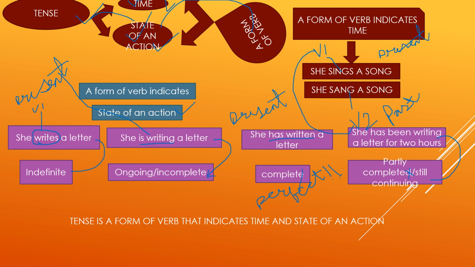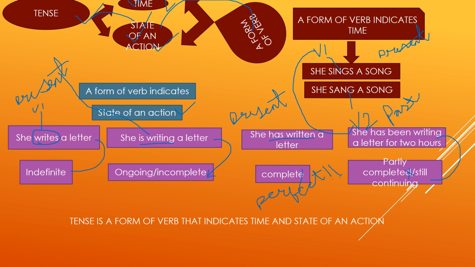Third sentence: she has written a letter. Here again the form of verb refers to present time. If we talk about its state, then it would be complete, because she has completed her task of writing a letter. And if there is any word which could replace complete, it is perfect. How? Let me tell you. Whenever you complete a task given by your teacher and show it to her, one word that she speaks out is perfect. So if I say complete, that means I am talking about the word perfect.